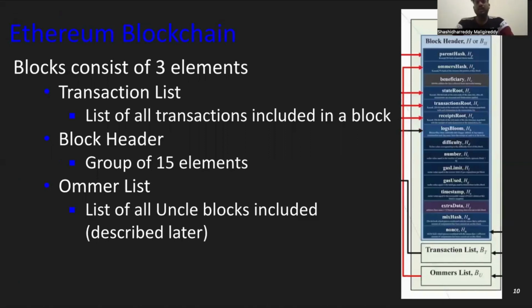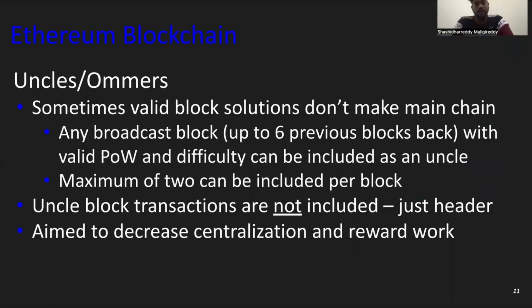Ethereum blockchain: blocks consist of three elements in Ethereum: a transaction list, a block header, and an Ommers list. In the transaction list, all the transactions are included in the block. In the block header, there is a group of 15 elements, and the Ommers list includes all uncle blocks. It will be described later what the Ommers list is. Now we can see what Ommers and uncles are.